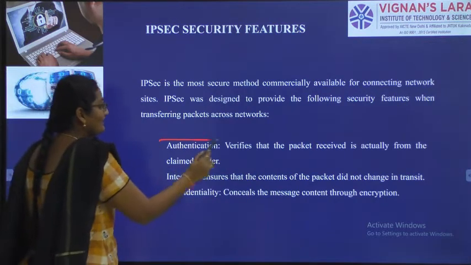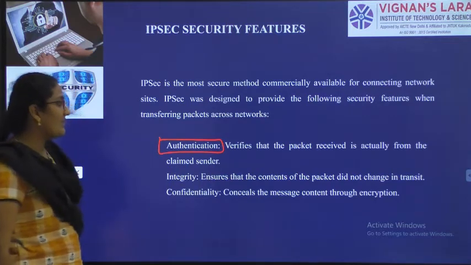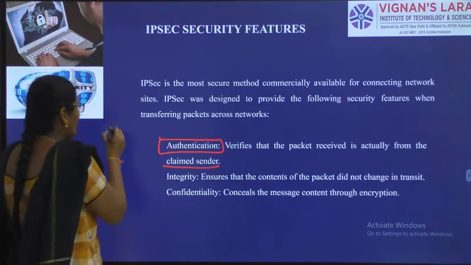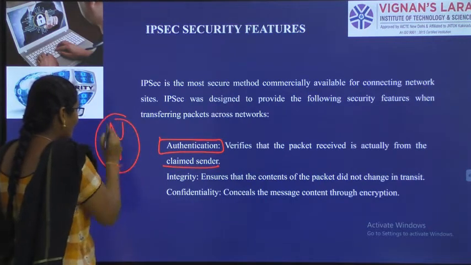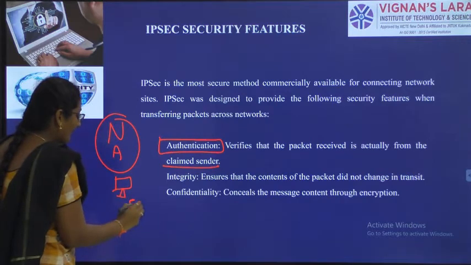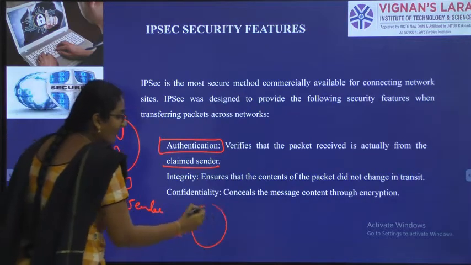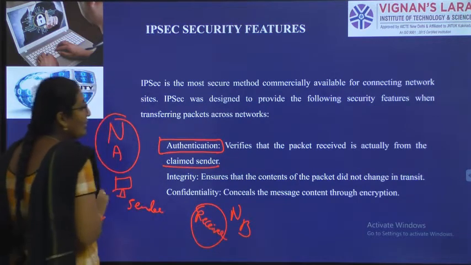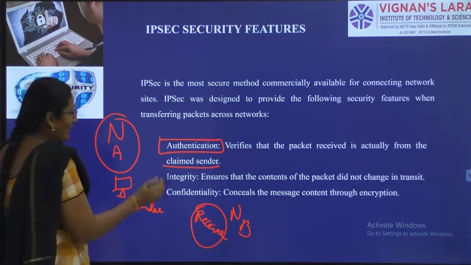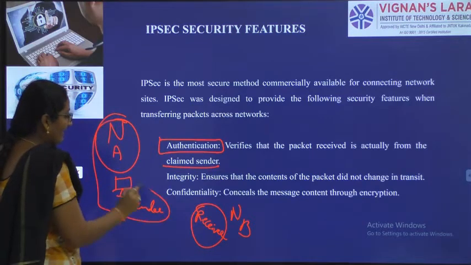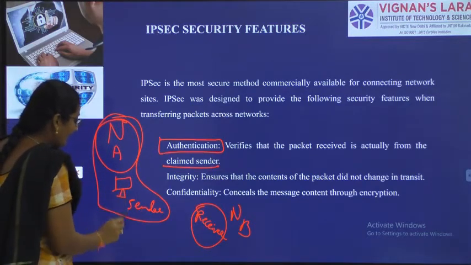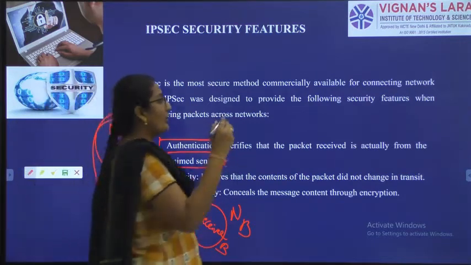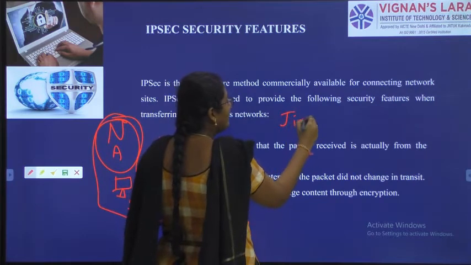What is authentication? Authentication is nothing but verifying that the packet is received actually from the claimed sender. We have network A. Here we have one sender also. So we have network B. Here we have the receiver. So authentication is nothing but verifying whether the packet is sent by the claimed sender or not. Sender A wants to send a packet to receiver B. If you want to understand clearly, Jim is the sender.